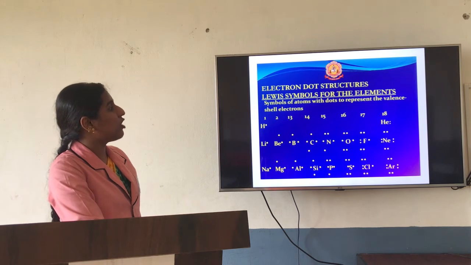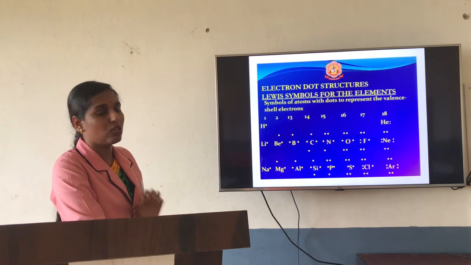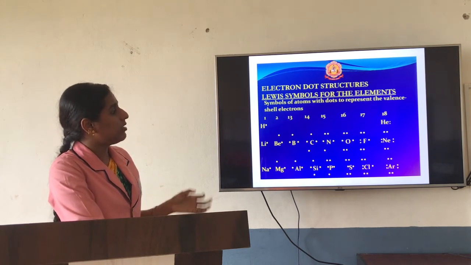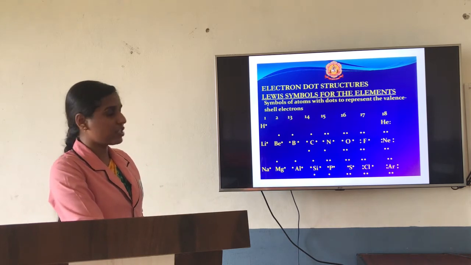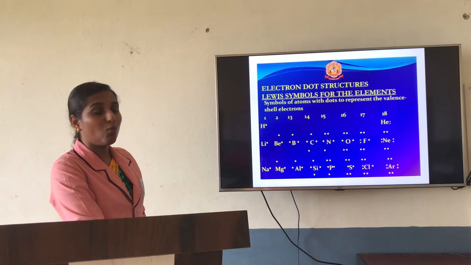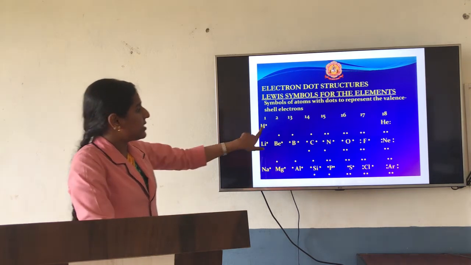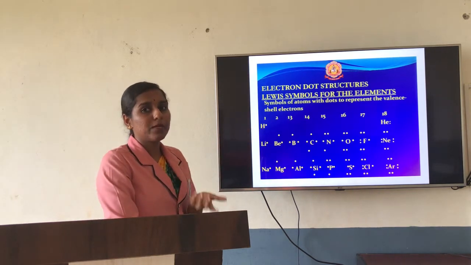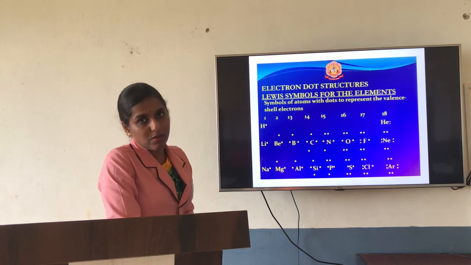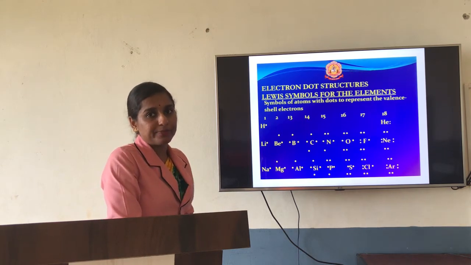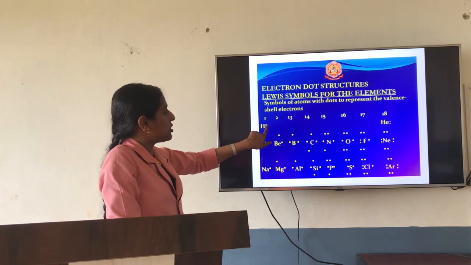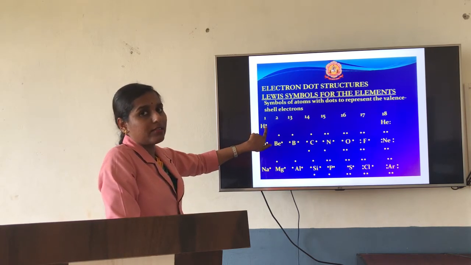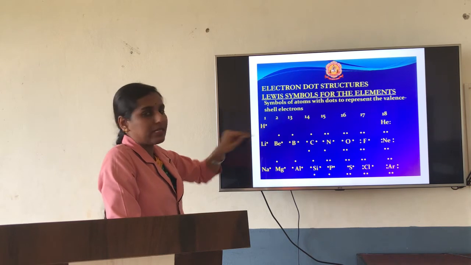Now, the electron dot structure. The same scientist, Lewis, has given the representation of electrons in terms of valence shell electrons. This representation helps us identify how many valence electrons are present in an atom. For example, hydrogen has only 1 electron in the last shell, so it will be represented by a dot.